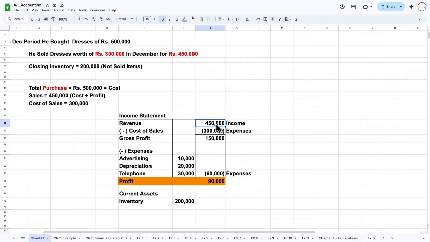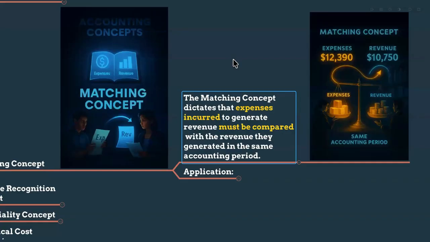For that 450,000, we incurred 300,000 worth of goods purchased and 60,000 worth of other expenses. So we are matching the revenue for that particular period with the expenses we made. You got that, right? Your revenue for that particular period should be matched with the expenses it incurred to generate that revenue. That's the concept.